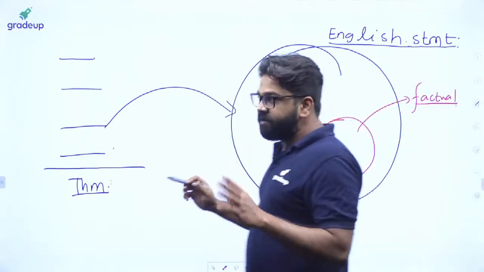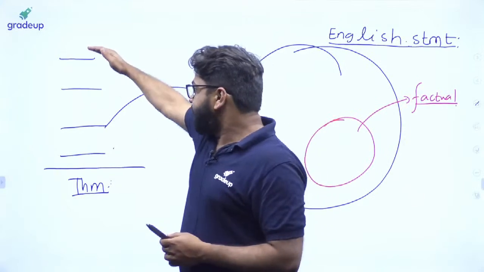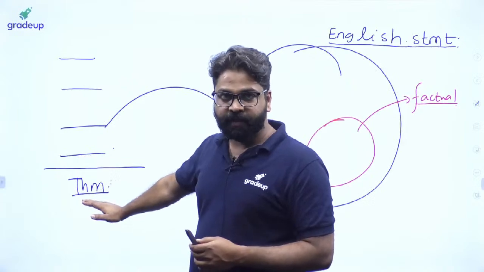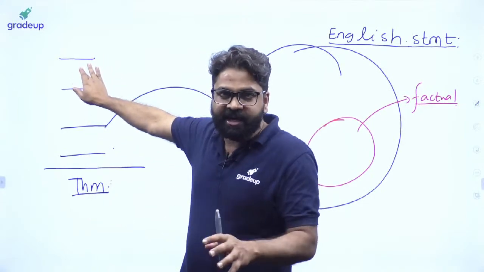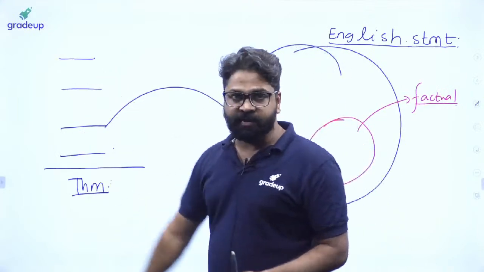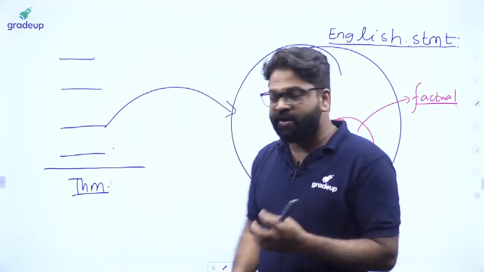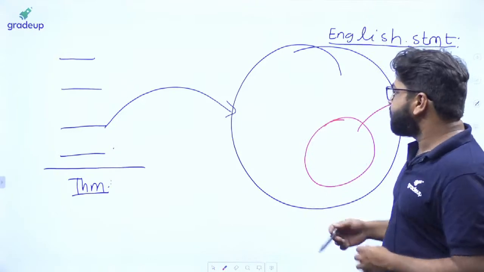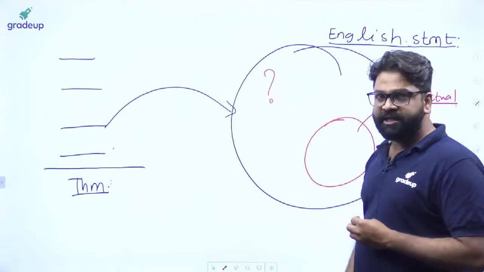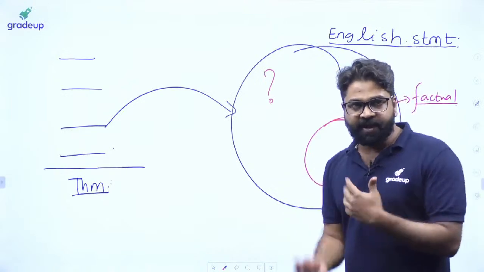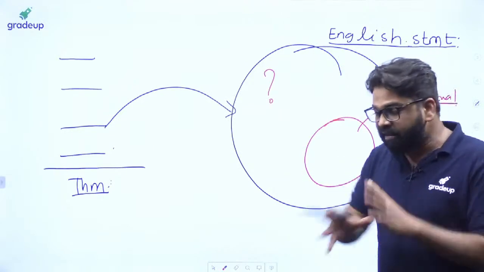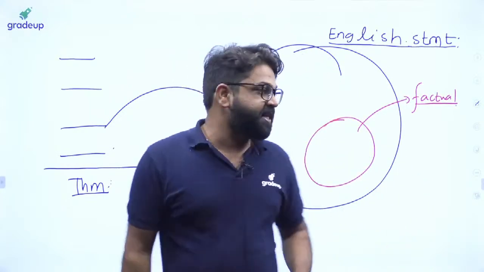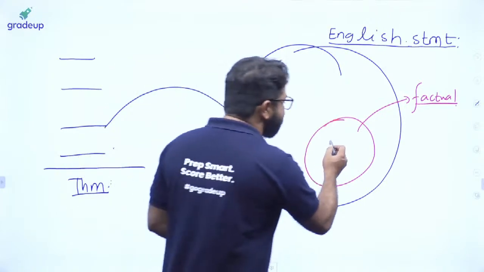So again I will tell you, we are having the statements. Based on these statements, we are giving the theorems. These statements we are not just taking randomly from here. We are taking these statements from a particular set, and that set is called what? That set is called factual statements. This set, the English statements, is made up of different statements: questioning statements, ordering statements, exclamatory statements. We do not take all the statements, but we take a selected type of statements, and that selected type of statements is called a factual statement.